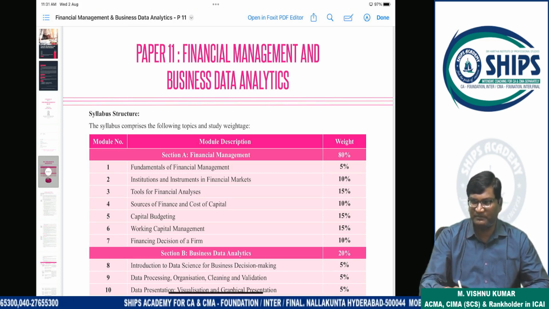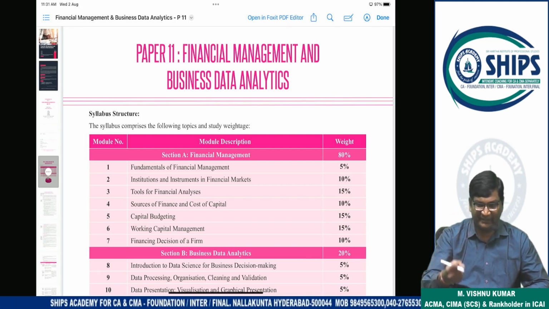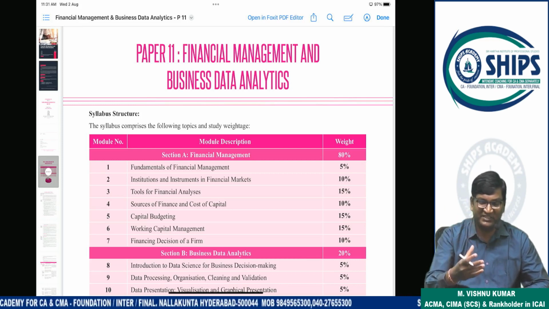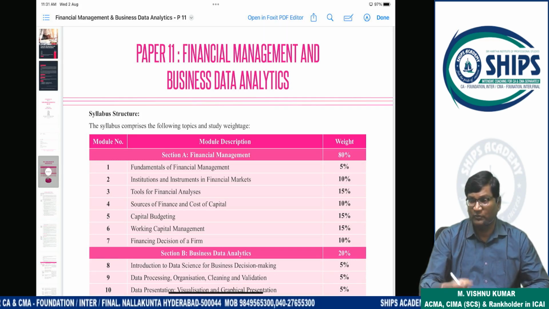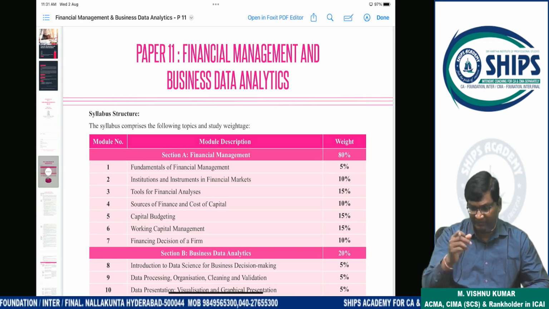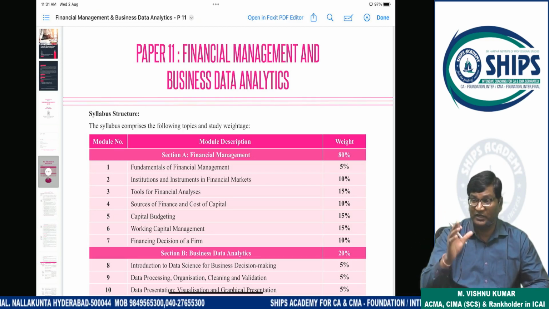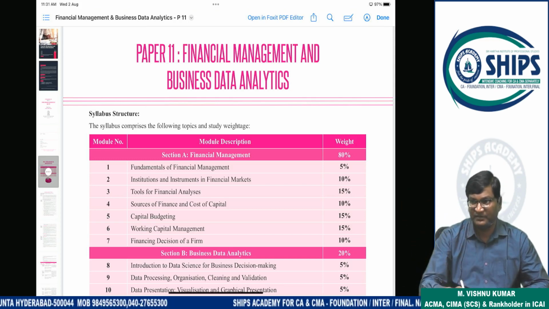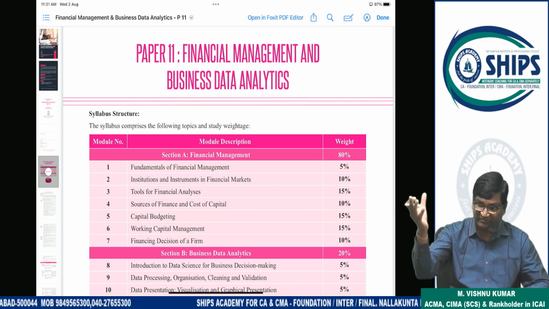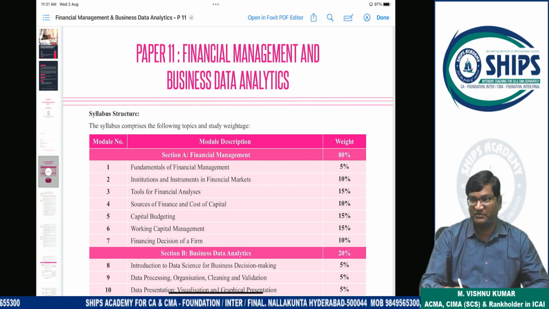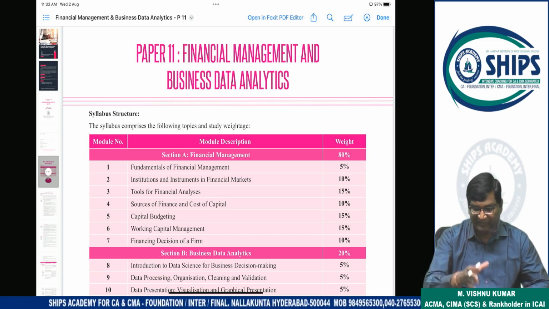Managing the finance means what? First you have to understand what the requirement is. How much funding is required for your project? How much finance is required for your operational purposes, production of goods? And what are the various sources of finance available? And which source of finance will be better for the company? Clear? And how to effectively utilize the finance? That will be part of your financial management.